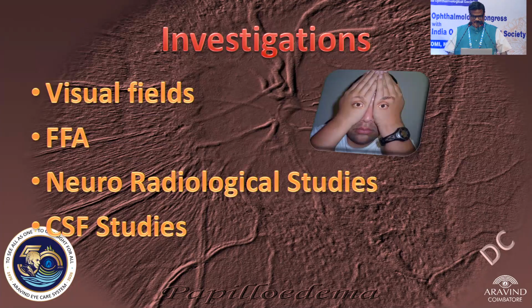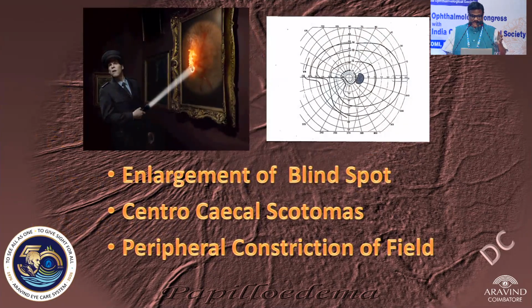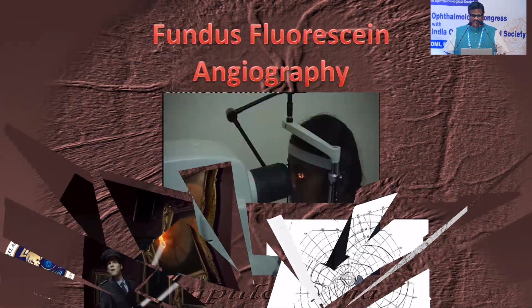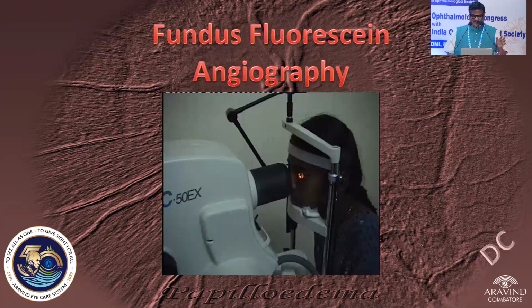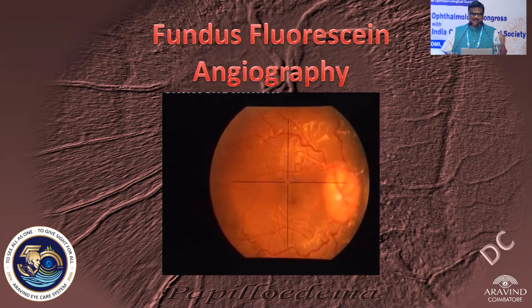Then you have the FFA and neuroradiological signs. They are very confirmative for any intracranial lesions. And CSF study, like in Foster Kennedy syndrome or something, we need to look at the protein count and so on. Very important, the fields will only be affected later. It could be enlargement of the blind spot, central or centrocecal scotomas, when the optic nerve is definitely becoming atrophic, and peripheral constriction of fields.